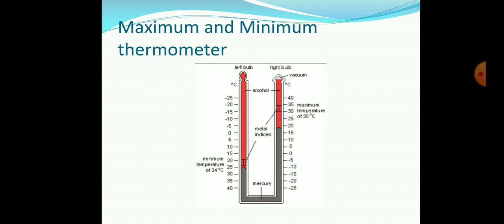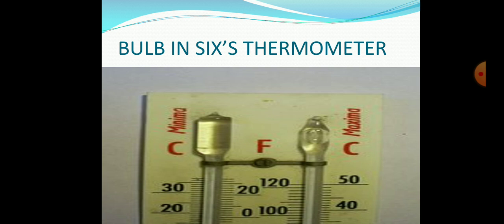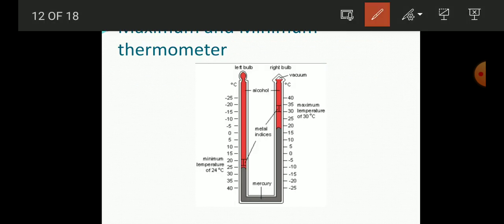Like this, in this image you can see that this thermometer has two bulbs. It has the left bulb and the right bulb, as you can see here. And in the right bulb you can see there is a vacuum, meaning the space where nothing is present. In some thermometers, vapor of alcohol is also used in that vacuum area. So this is the minimum temperature.